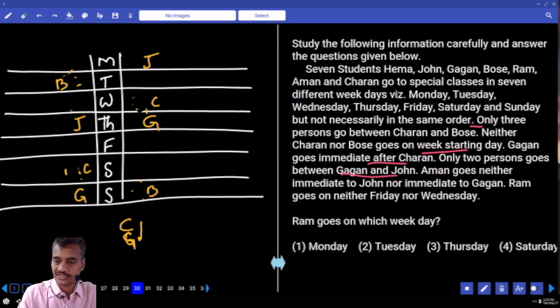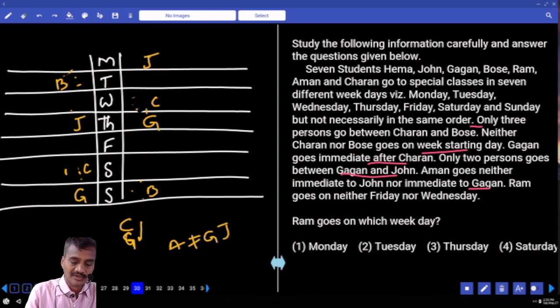Aman goes neither immediate to John nor to Gagan. Aman is not immediate to Gagan and John, isn't it? Now Aman cannot be here. Aman cannot be adjacent to this one, hence Aman is here. And in this case, Aman is not adjacent to Gagan and John.